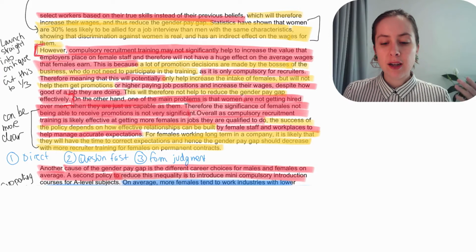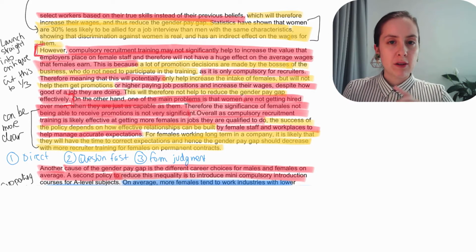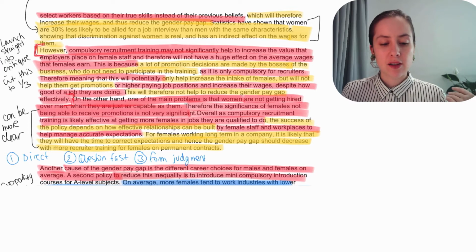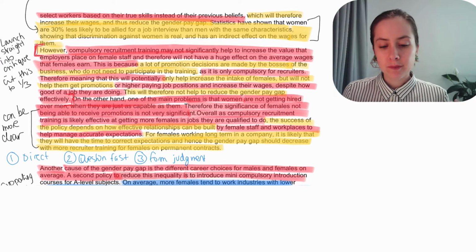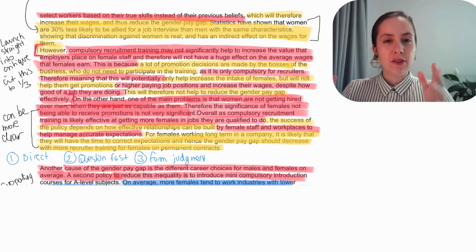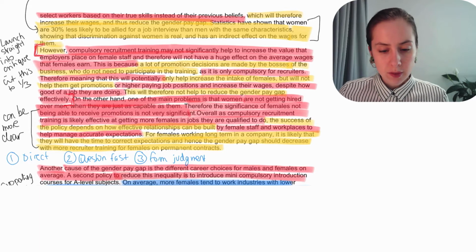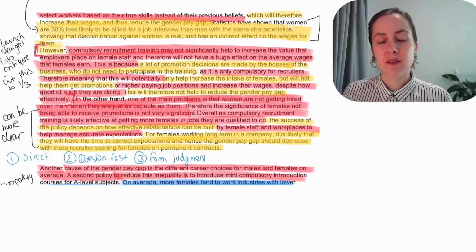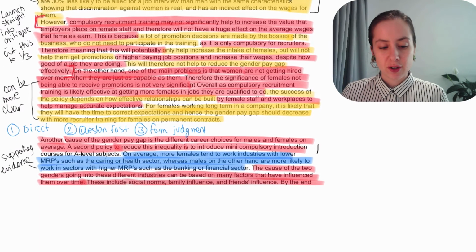It's very long. Actually, looking at this again, it's possible that this could be rephrased in a way that just says, possibly at the beginning of the paragraph, that females are 30% less likely to get interviewed. Therefore, one of the policies to reduce the gender pay gap is compulsory bias training.